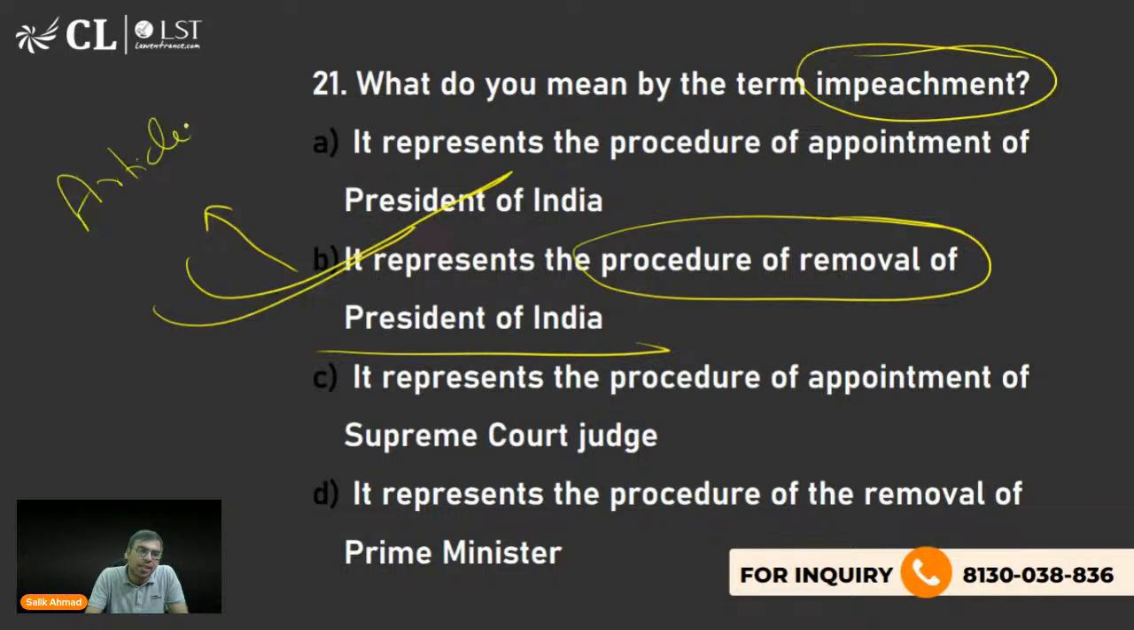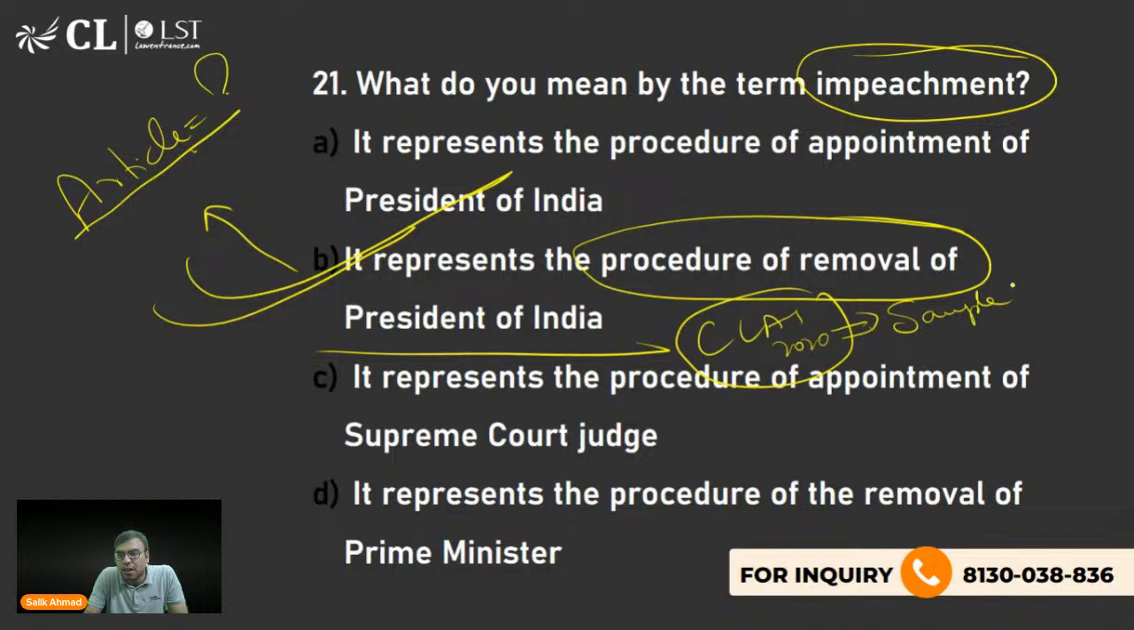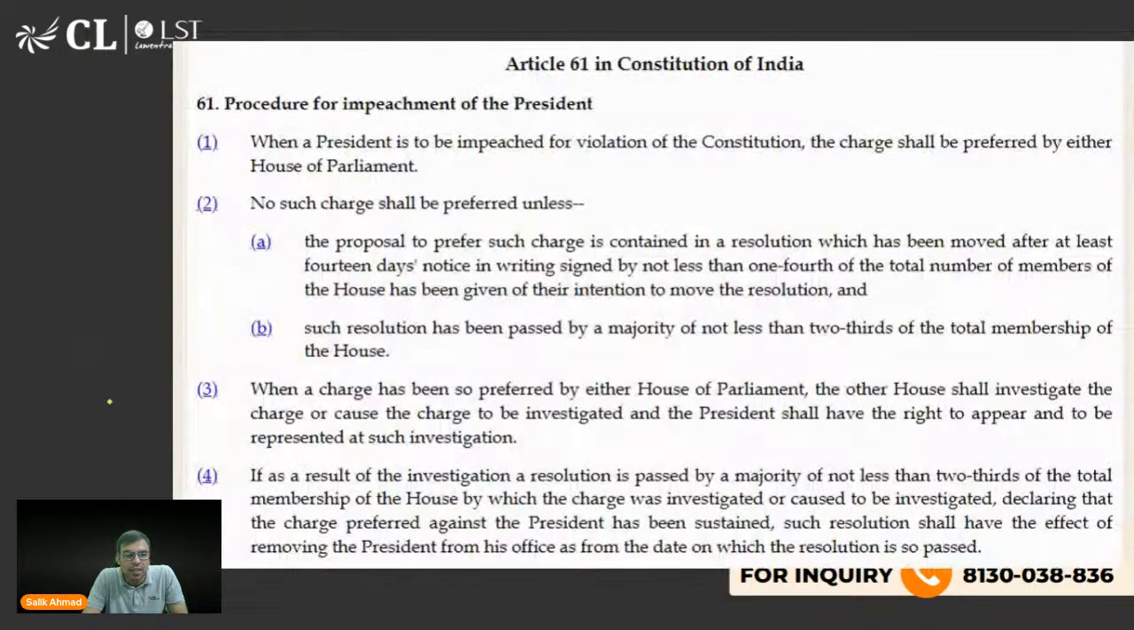Do you know where this article was asked? In the 2020 sample paper, when the CLAT pattern changed. In the first sample paper they gave after the change of pattern, they asked which article talks about impeachment. So you are right, Article 61, Mishika. Very good. Article 61 talks about impeachment, the removal of the President.